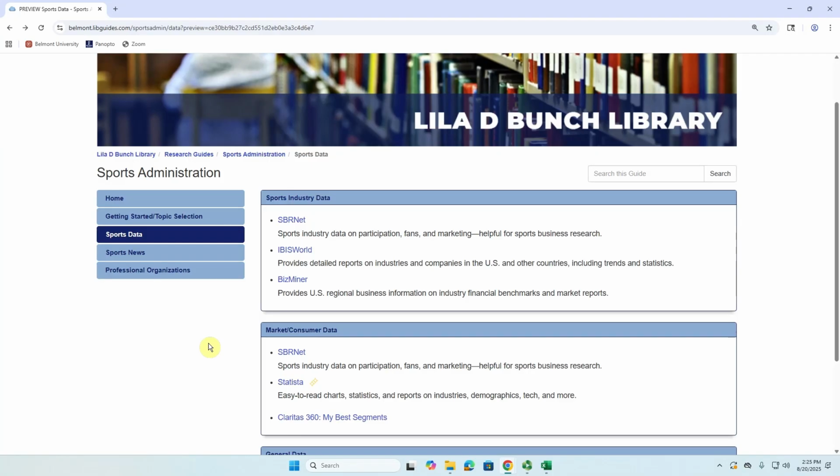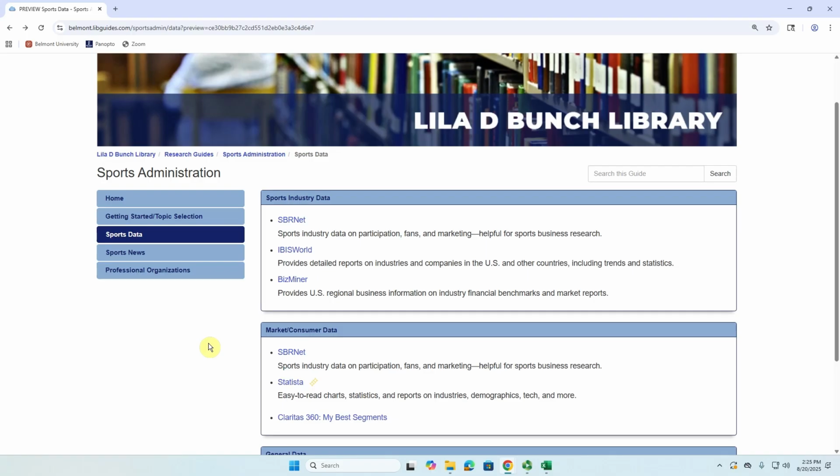IBIS World is going to be very helpful to get industry trends within the United States for various sports industries. Now, one unique aspect about IBIS World is that it not only includes current data, but also provides projections of where the industry is expected to head.